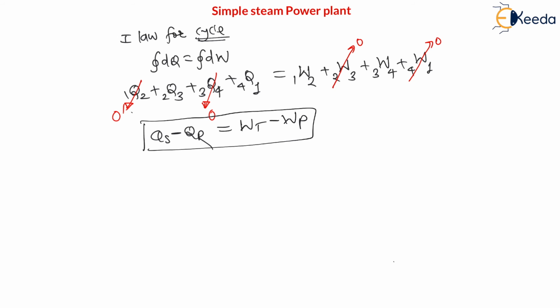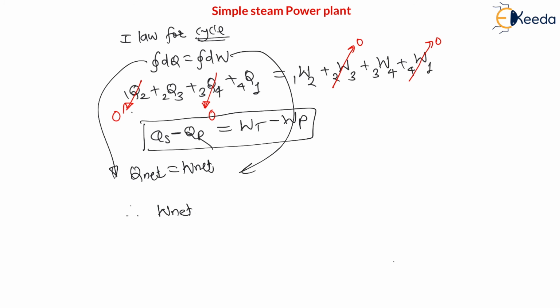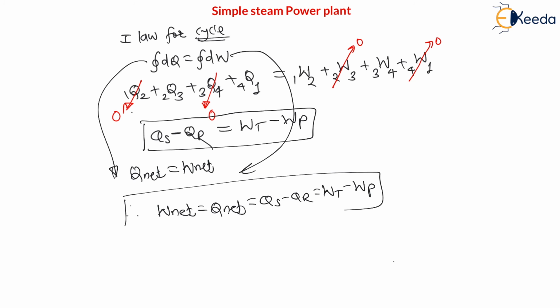Therefore this cyclic integral of heat is also called net heat transfer, and the cyclic integral of work is also called net work done. Therefore my dear students, here we can say net heat transfer or net work done is equal to heat supply minus heat rejected, which is nothing but work of turbine minus work of pump, right, as per the first law. Now let us understand here the efficiency of this cycle.